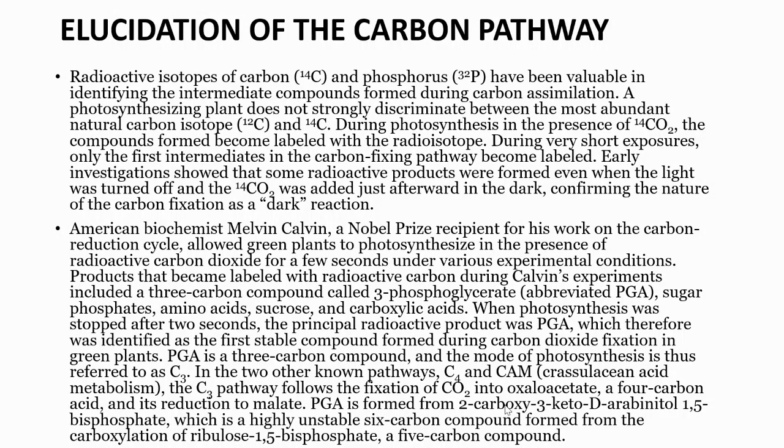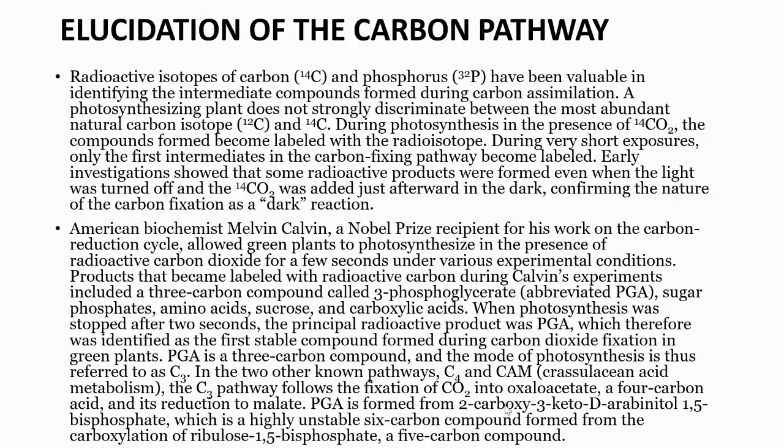During very short exposure, only the first intermediate in the carbon fixing pathway becomes labeled. Early investigations showed that some radioactive products were formed even when the light was turned off and the carbon dioxide was added just afterwards in the dark, confirming the nature of the carbon fixation as a dark reaction.